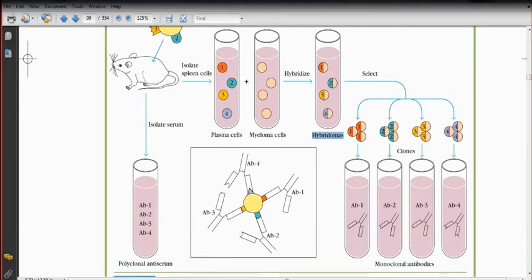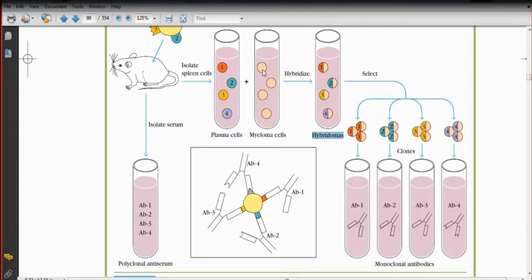But there is a problem. What is the problem? As shown in the picture, I need to conjugate this plasma cell number 1 with the myeloma cell to get a plasma myeloma hybridoma. But whenever you are mixing these 2 different types of cell, several things may happen. One plasma cell can fuse with another plasma cell, one myeloma cell can fuse with another myeloma cell, and definitely the desired one shown here, that is the plasma cell fusing with the myeloma cell. So actually 3 different combinations of cell can be produced whenever you are mixing these 2 different types of cell.